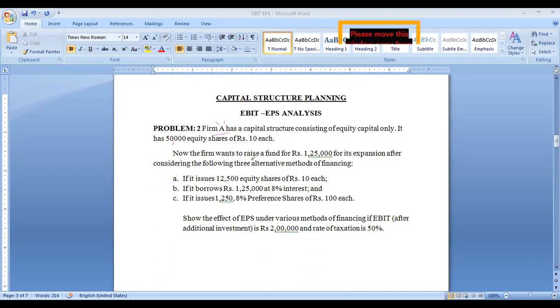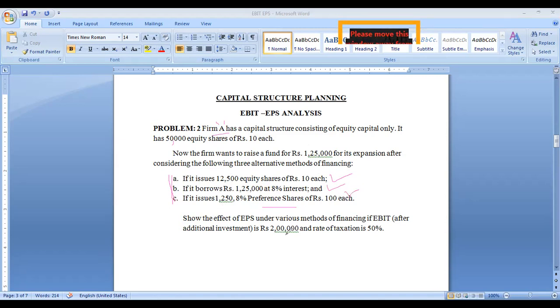Now, the firm wants to raise a fund of 1,25,000 rupees for its expansion after considering the following three alternative methods of financing. First one, if it issues 12,500 equity shares of 10 rupees each; if it borrows 1,25,000 rupees at 8% interest; if it issues 1,250 8% preference shares of 100 rupees each.